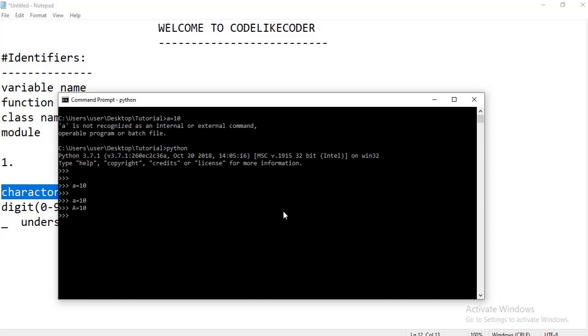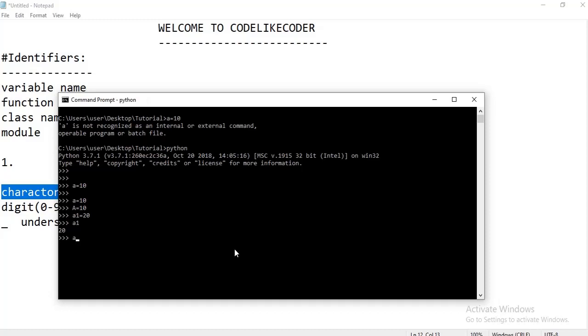Also, we can mix characters with digits, for example a1 equals 20. Underscore is also allowed.